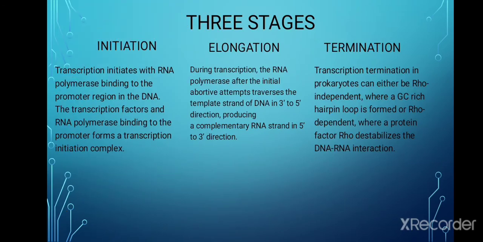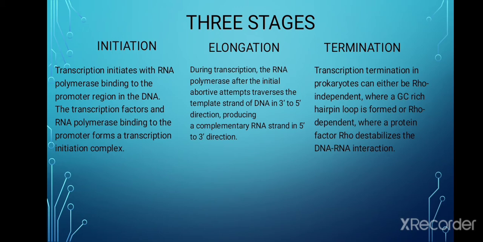Transcription is performed by enzymes called RNA polymerases. And transcription has 3 stages. These are initiation, elongation, and termination. It says here that transcription initiates with RNA polymerase binding to the promoter region in the DNA.